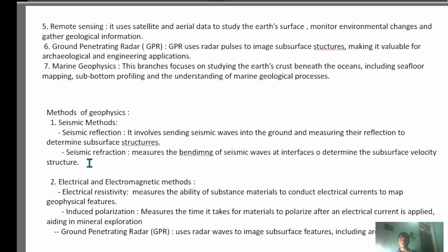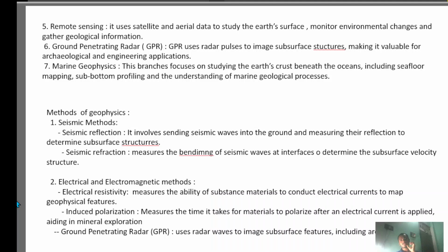I told you terminology also comes in questions. Sometimes they ask about the full form of GPR or what is related to ground penetrating radar. The GPR uses radar pulses to image the subsurface structure, making it valuable for archaeological and engineering applications. Archaeologists generally use this radar, in which radar pulses are used to see images of the subsurface structure.